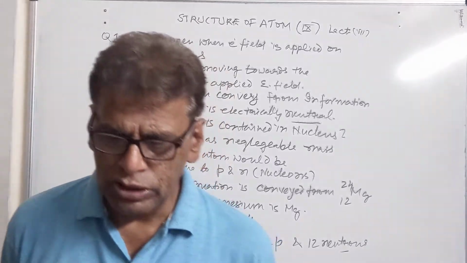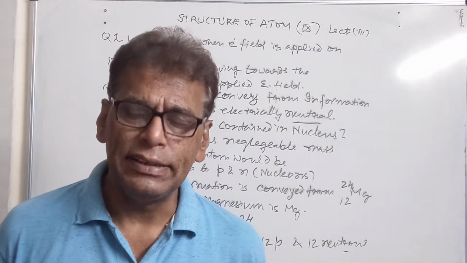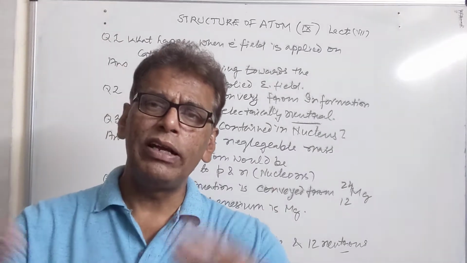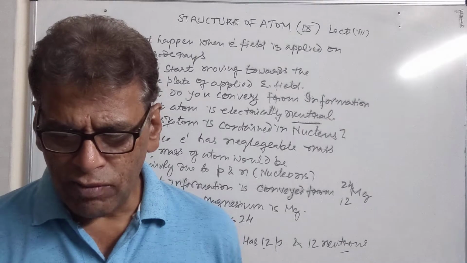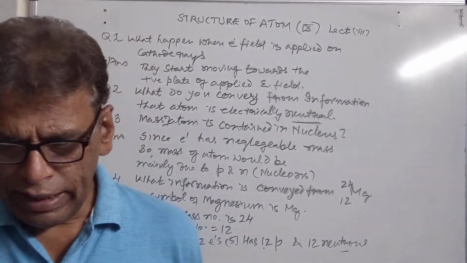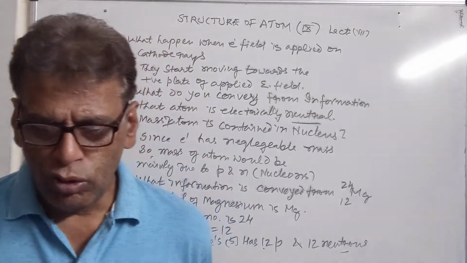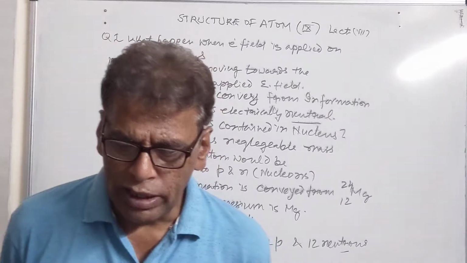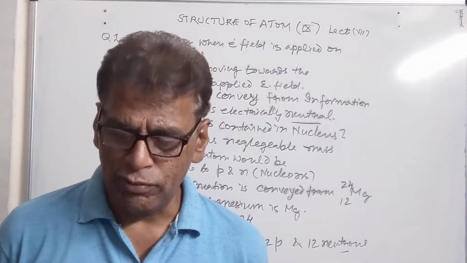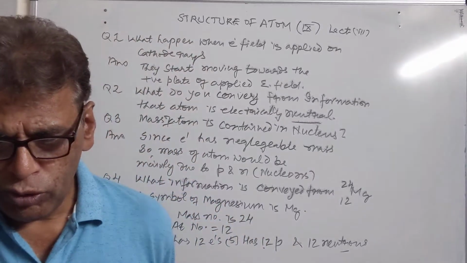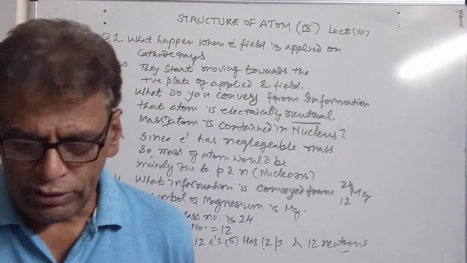Then we have third question for filling up the blanks. Atoms have central core which is called as nucleus. It is surrounded by electrons. Then volume of atom is provided mainly by electrons. So nucleus is concentrated in a very small region, so whole of the volume is contributed by electrons. Then we have the magnitude of dash charge on the nucleus is different for different isotopes. So magnitude of the positive charge is different for different isotopes as well as the atoms.